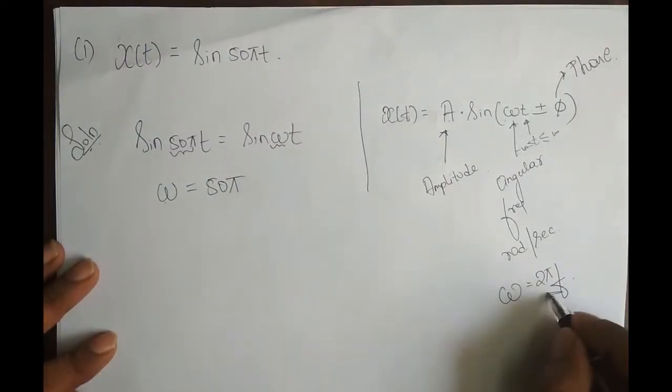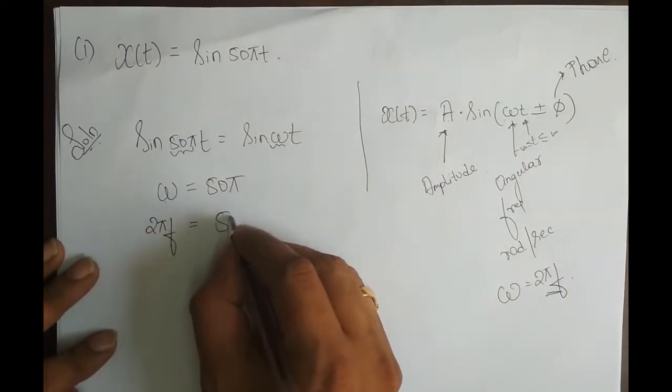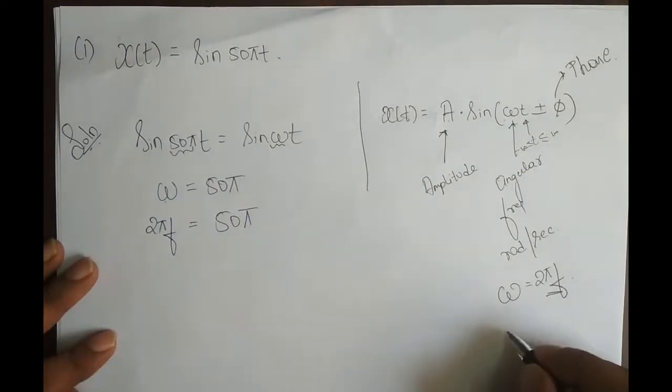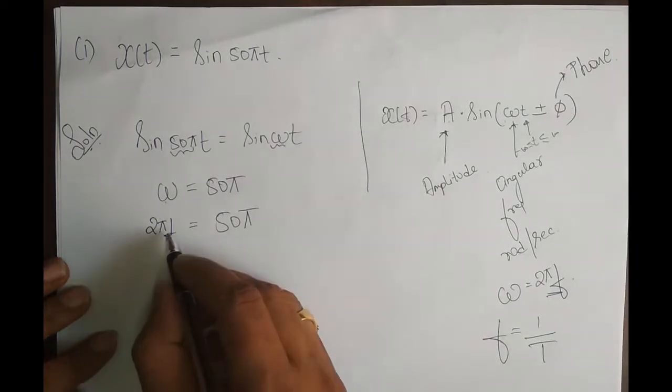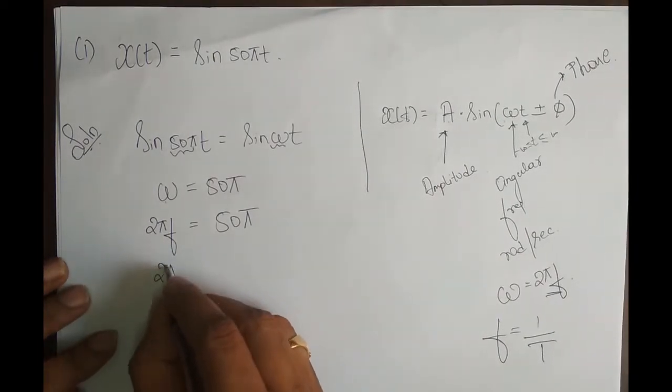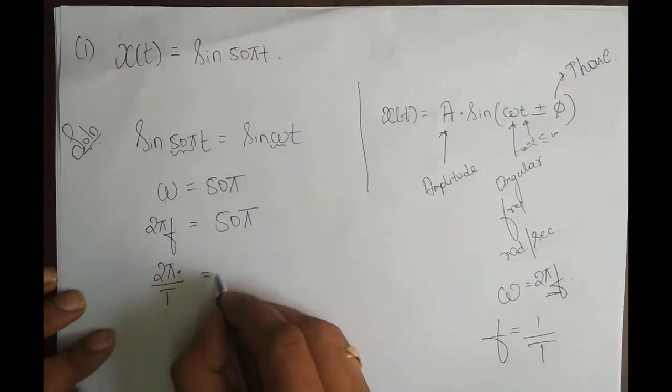Omega in terms of frequency is 2 pi f, which is equal to 50 pi. But f, in terms of fundamental period, is 1 by T. So instead of f, I write 2 pi into 1 by T, is equal to 50 pi.